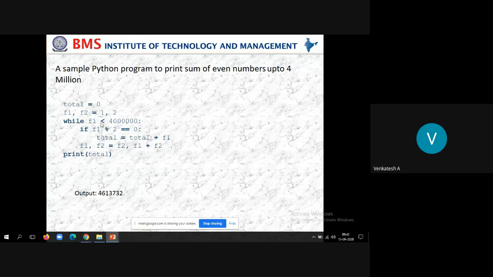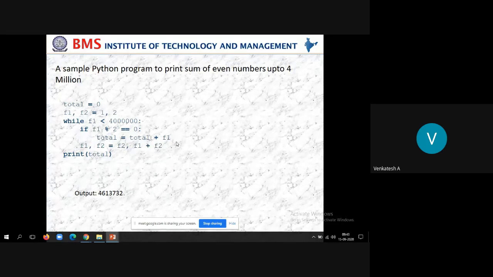While F1 is less than 40 lakh, that means continue the loop. If F1 % 2 is equal to 0, even numbers mean the remainder is always 0, so that is the criteria we check here. If the criteria is met, then total is equal to total plus F1, where we have initialized total to 0.